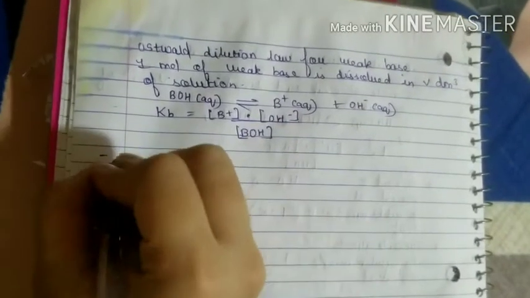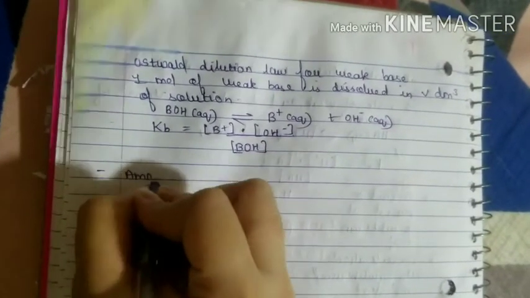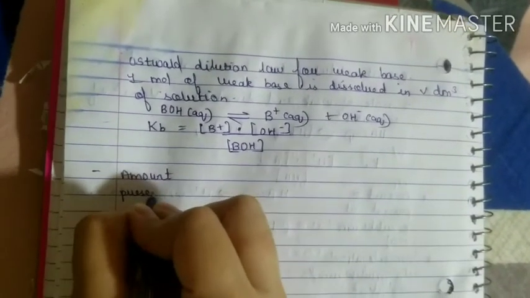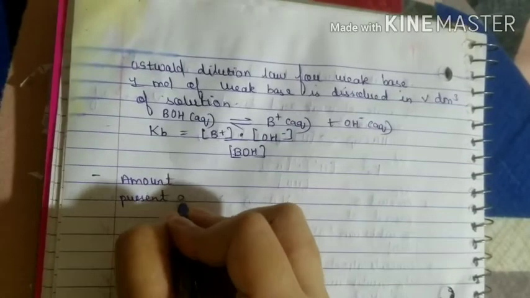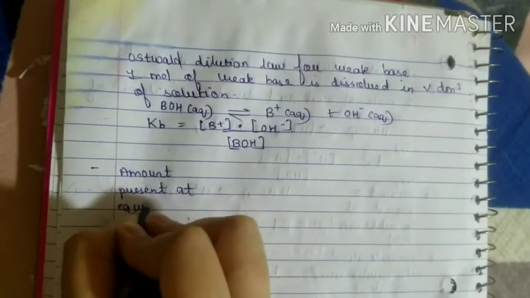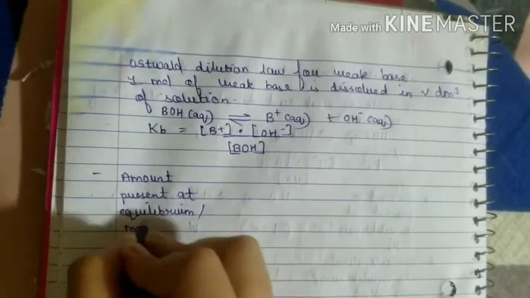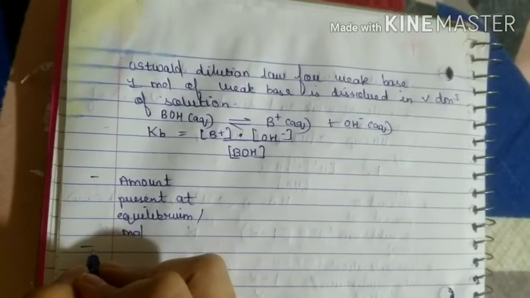Now after this again we have to write those two points. The first point is amount present at equilibrium per mole. And the second point is concentration at equilibrium.